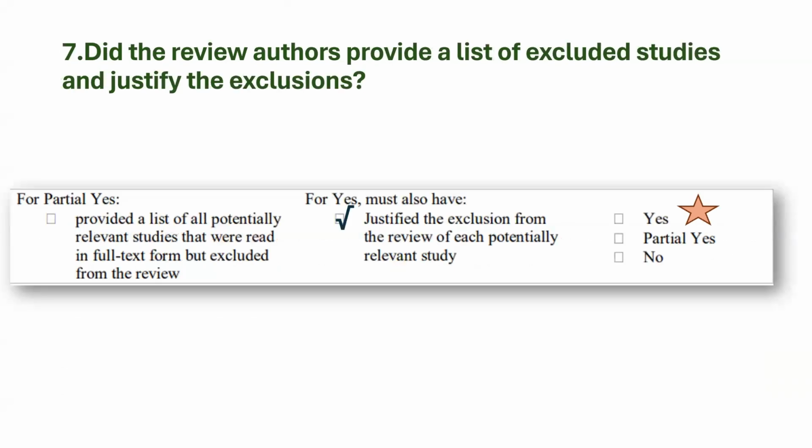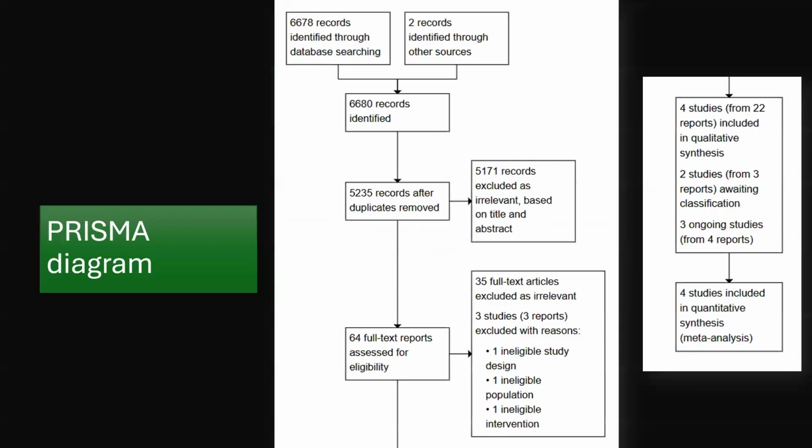Did the review authors provide a list of excluded studies and justify the exclusion? So yes, they have given a PRISMA diagram and they've also justified the reasons for exclusion. The PRISMA diagram was a bit basic. They had not mentioned from which databases they had got the records. They had just overall pulled it together and told they had got about 6,678 records through database searching, and they had identified two records through other sources. So, in total, they had got 6,680 records.